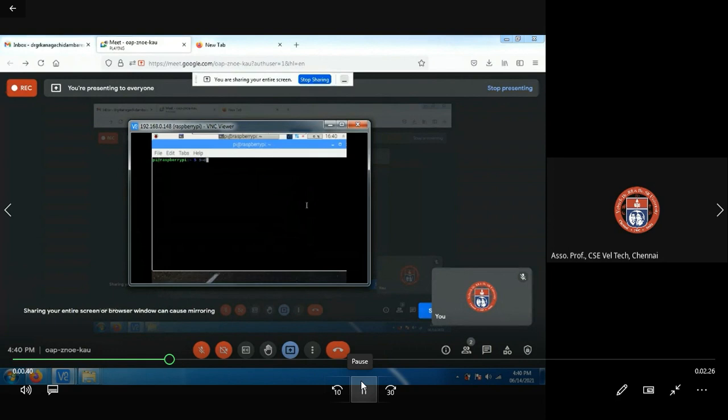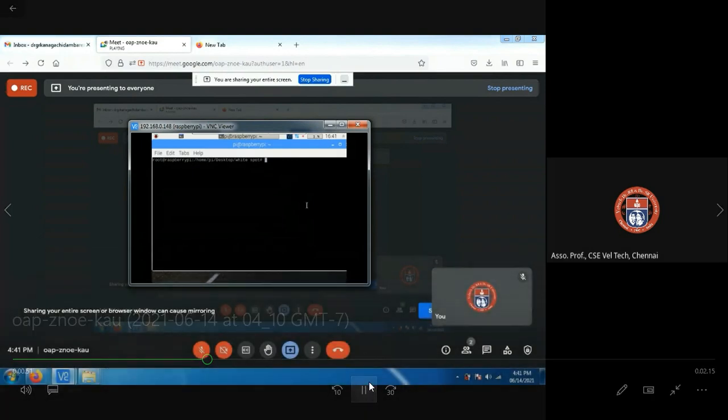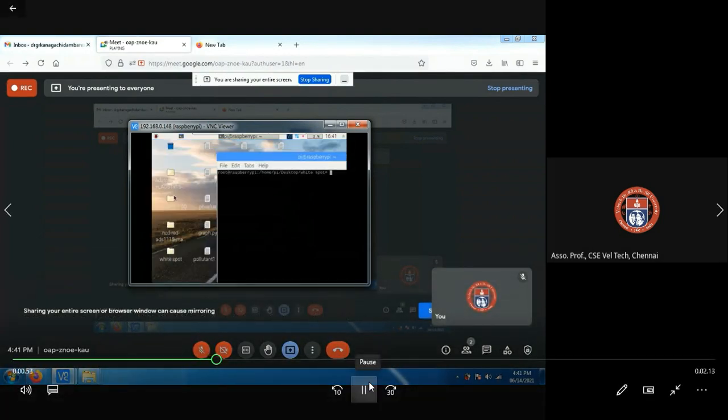See, now I'm showing you the execution part. This is the folder I'm working on. If you want, I think you are able to see this. Right now we have gone into the desktop. White spot is the location where the code is present.